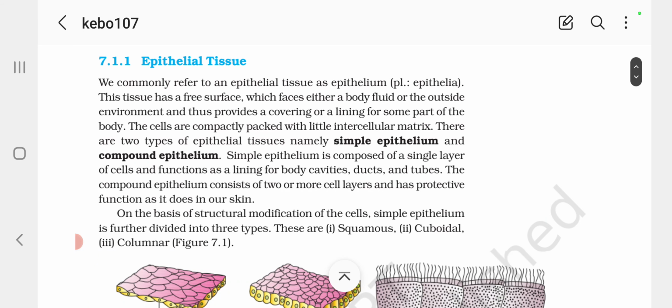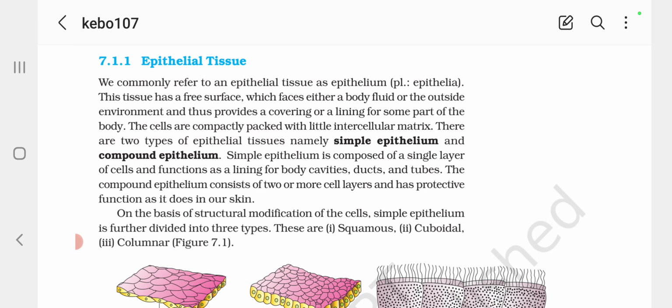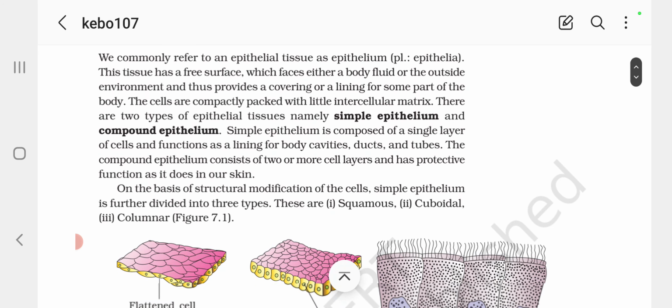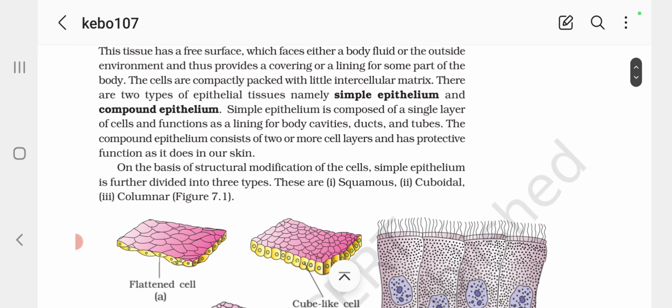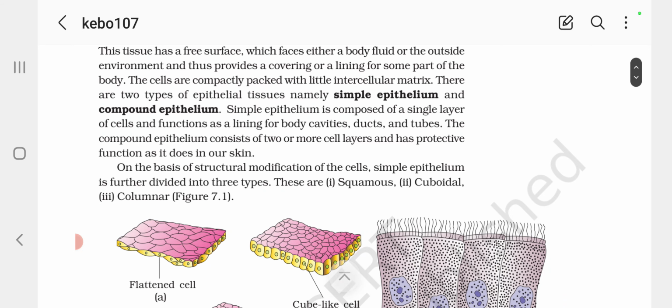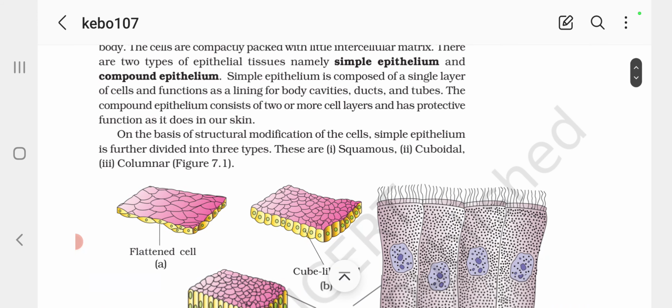7.1.1 Epithelial tissue. We commonly refer to epithelial tissue as epithelium. This tissue has a free surface which faces either a body fluid or the outside environment and thus provides a covering or a lining for some part of the body. The cells are compactly packed with little intercellular matrix.